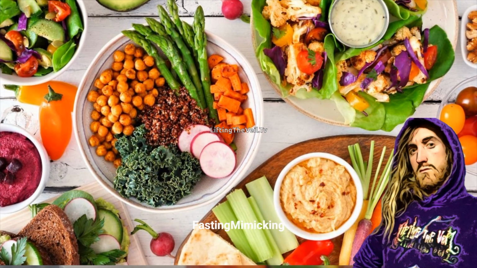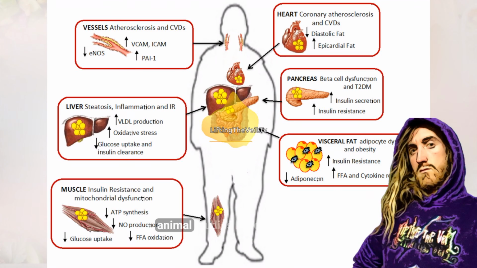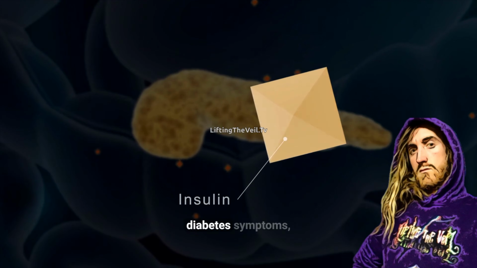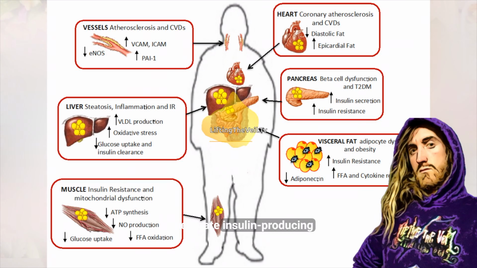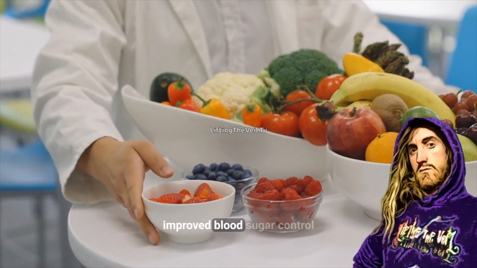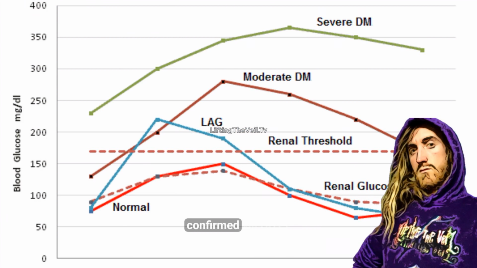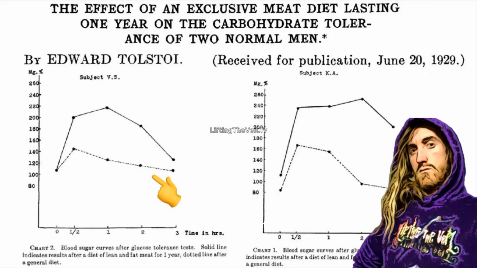Fasting mimicking diets. Clinical trials and animal studies have shown that periodic fasting mimicking diets can reverse diabetes symptoms, regenerate insulin-producing cells, and improve glucose tolerance. Human trials also show improved blood sugar control and reduced reliance on medication, with improvements confirmed via OGTT and other metabolic markers. Structured lifestyle modification, including plant-based diets.